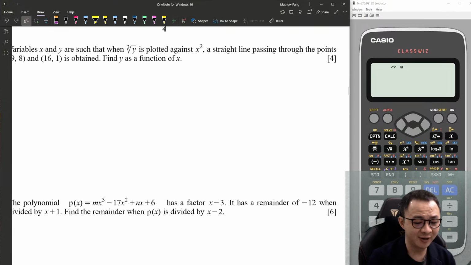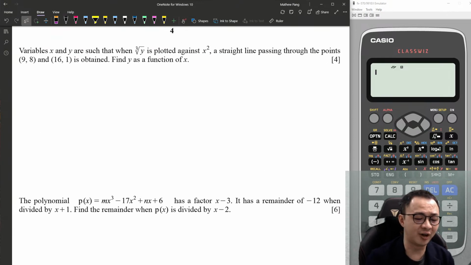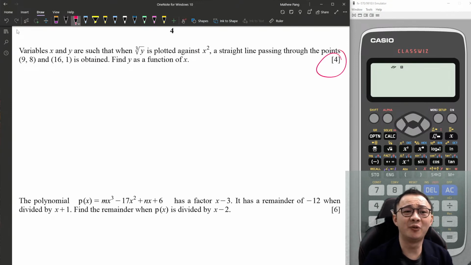Okay, linear law. Just now we talked about linear law, right? But this does not really ask you to draw the graph. It's just 4 marks. It's basically they want you to solve it.